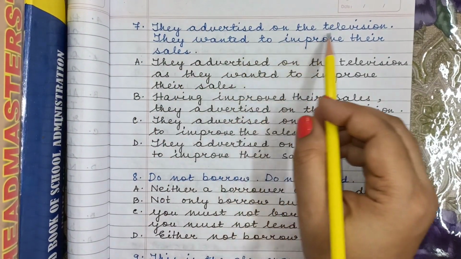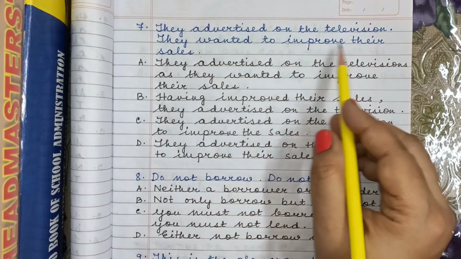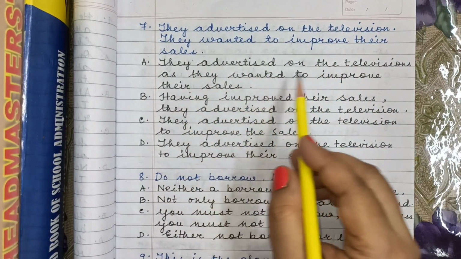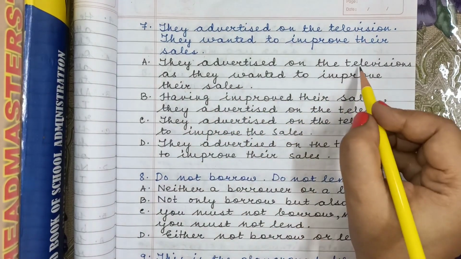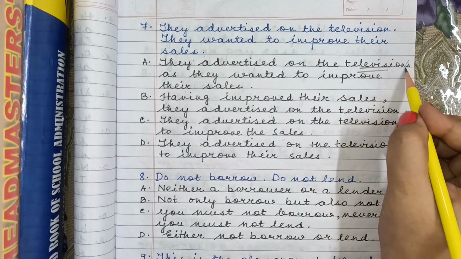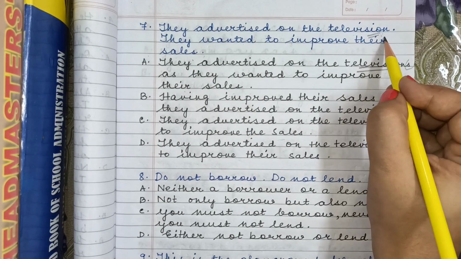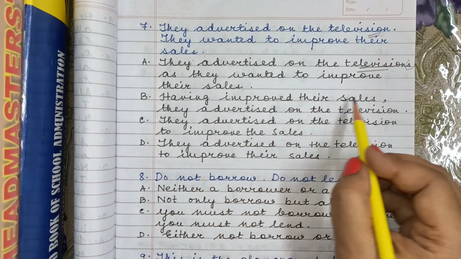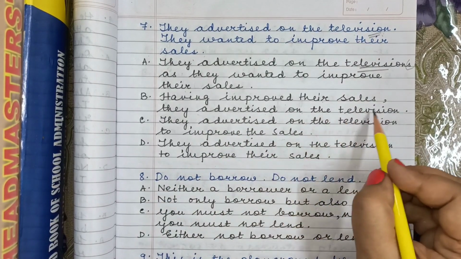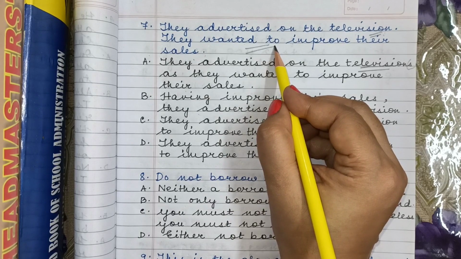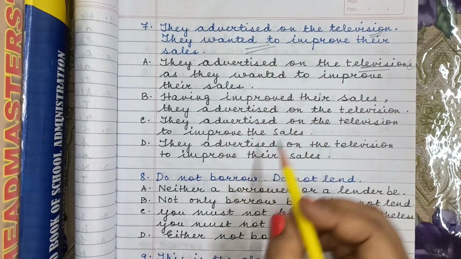The next one, question 7. They advertised on the television. They wanted to improve their sales. They advertised on the televisions as they wanted to improve their sales. In the very beginning, televisions. But in the question, only television is mentioned. Having improved their sales, they advertised on the television. No, they wanted to. They had a specific purpose. Again, it's incorrect.